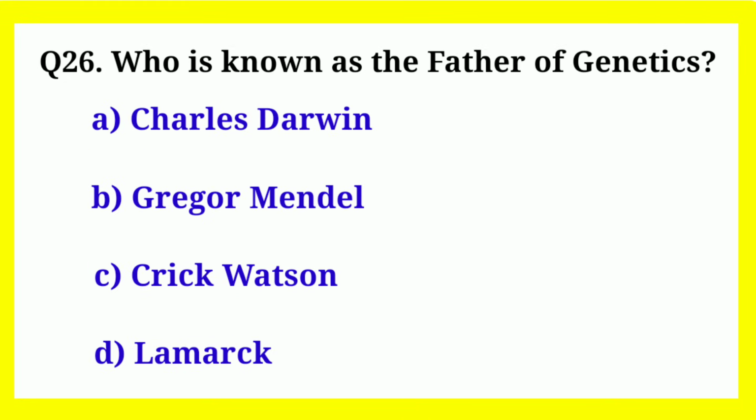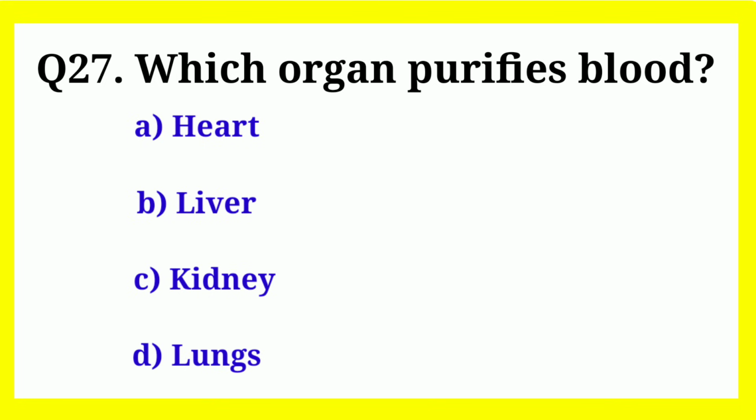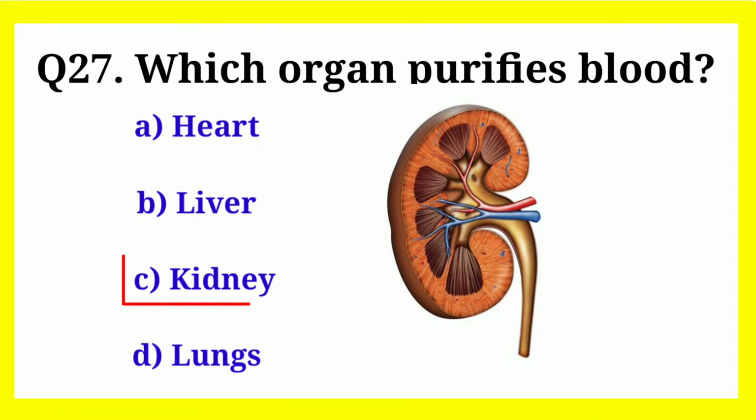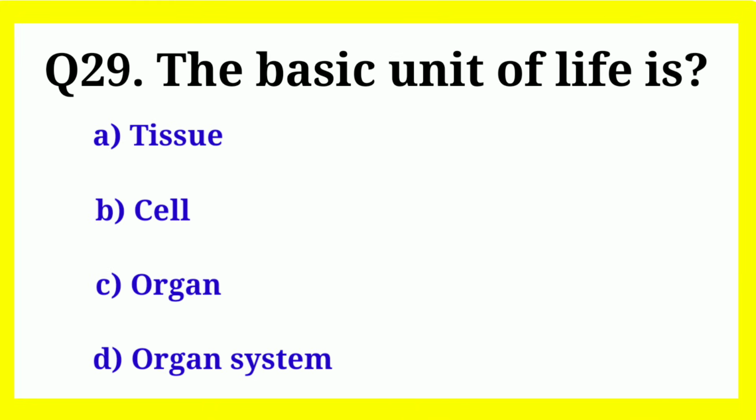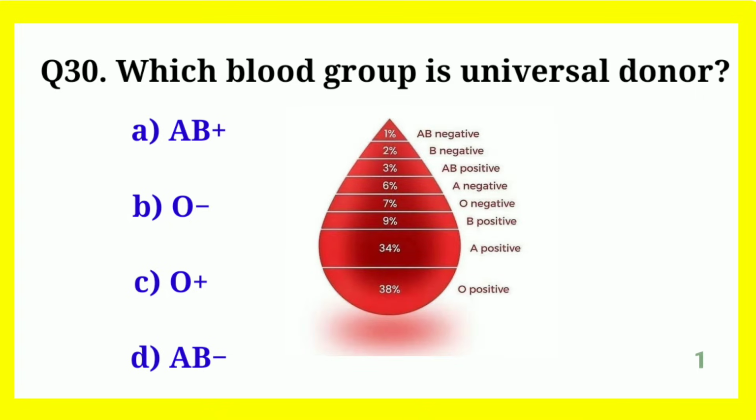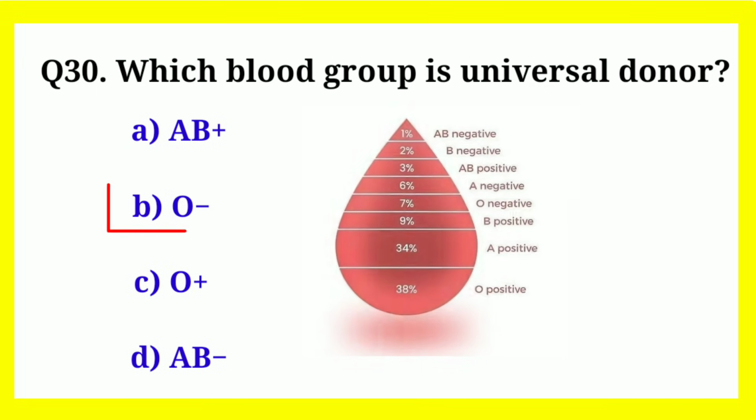Who is known as the father of genetics? Correct answer is Gregor Mendel. Which organ purifies blood? Correct answer is kidney. Which vitamin is produced by sunlight? Correct answer is vitamin D. The basic unit of life is? Correct answer is cell. Which blood group is universal donor? Correct answer is O negative.